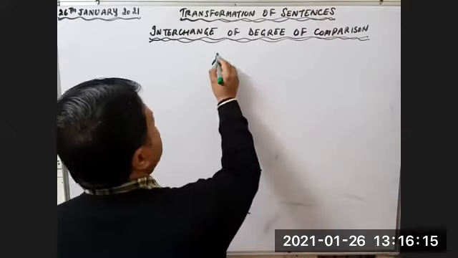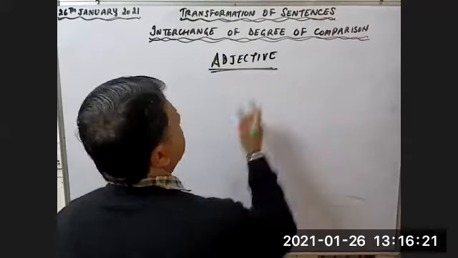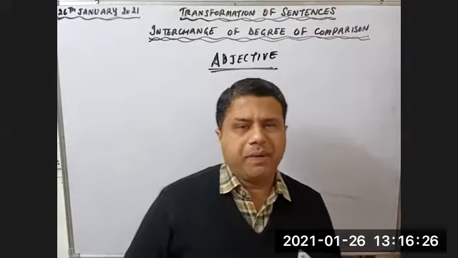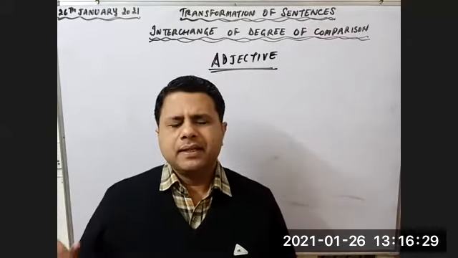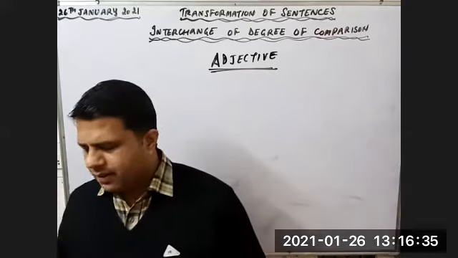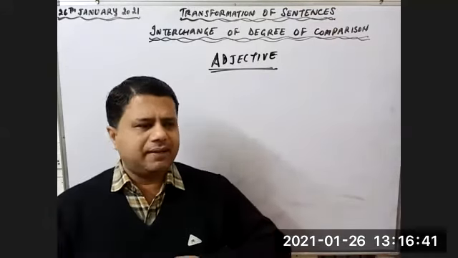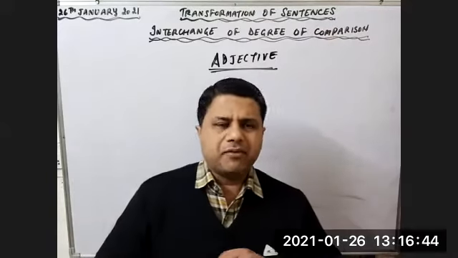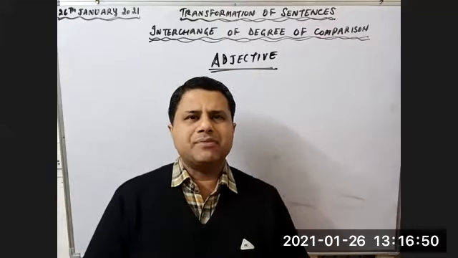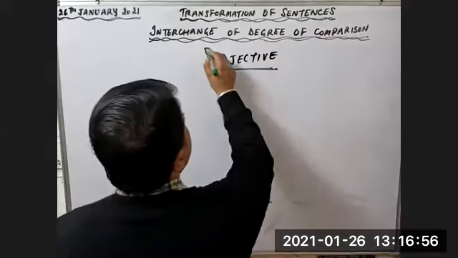First of all, let's see what is an adjective. Children, what is an adjective? Actually, this topic is very long. It's a very long topic, but I'll not go into the details of the adjective. There are different types of adjectives also. We have adjective of quality, adjective of quantity, possessive adjective, demonstrative adjective, distributive adjective. But we'll not go into the details of these types of adjectives. We'll just discuss the definition and different types of degrees which are there in the adjective. Can anybody tell me what is an adjective?